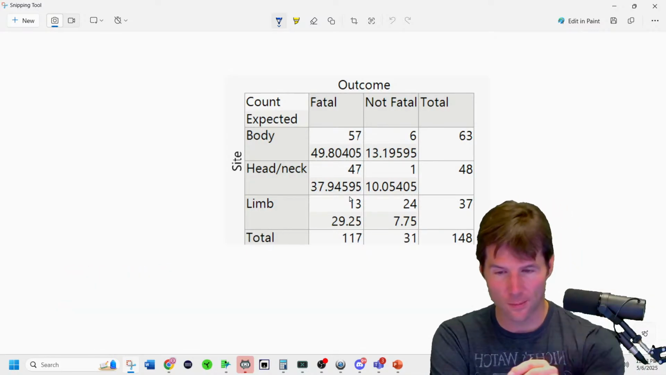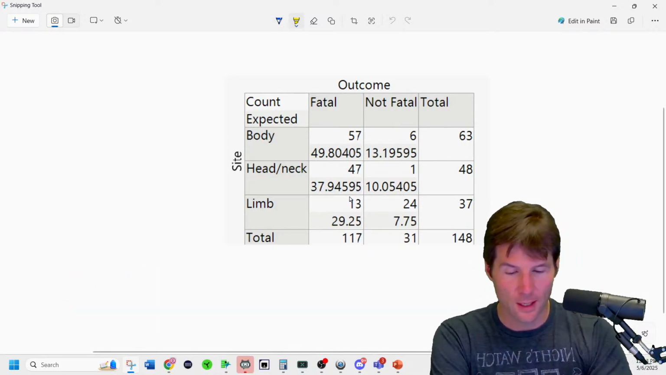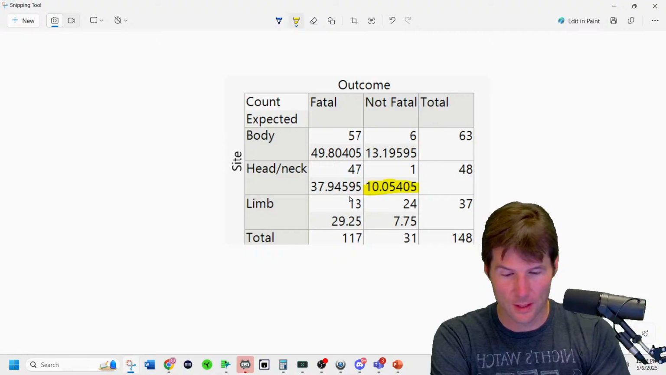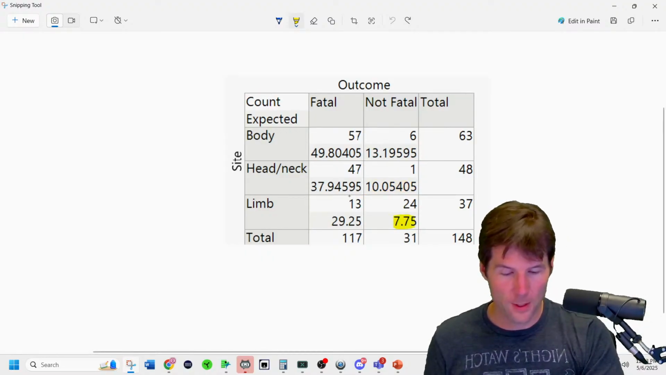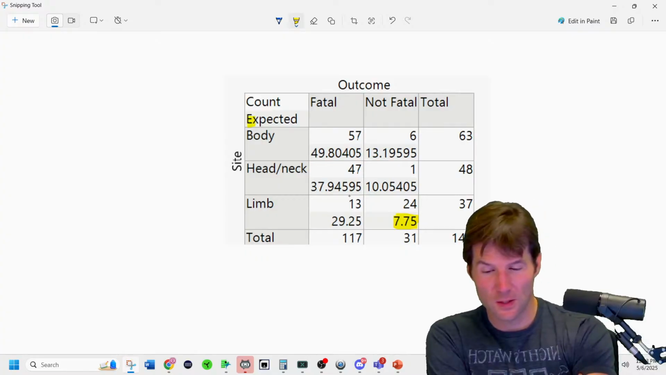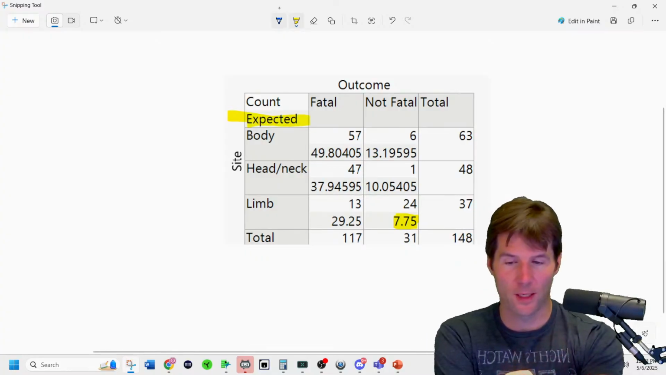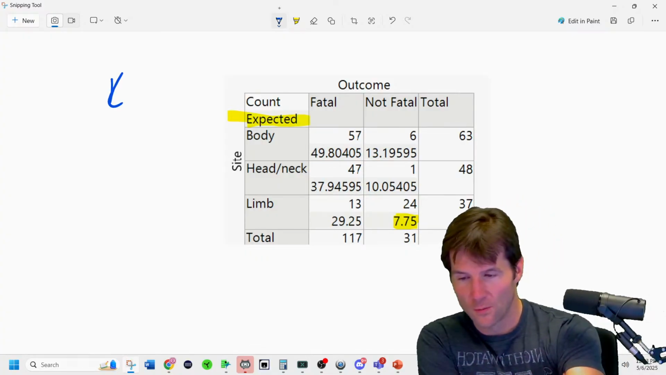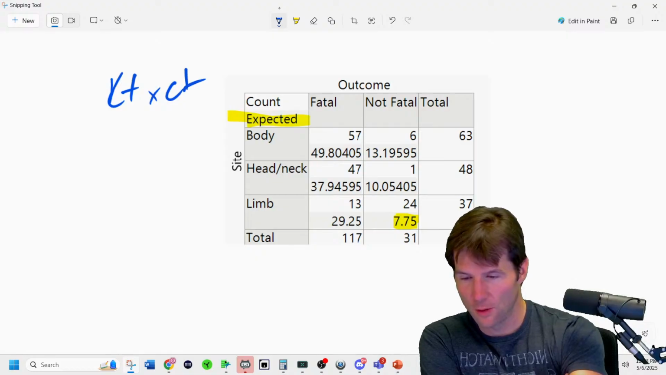How do we get this number right here? Let me pick this one. How do we get this 7.75 right there? So that is the expected cell count for this. What is the mathematics? Who knows the mathematics? It's row total times column total over grand total.